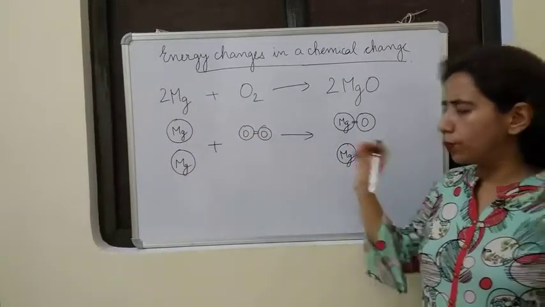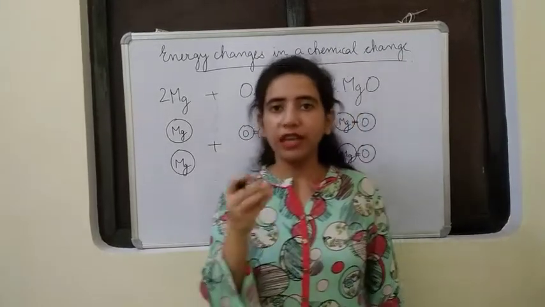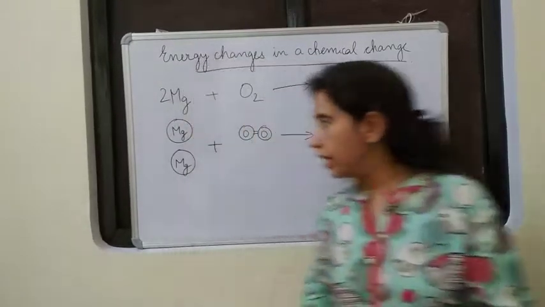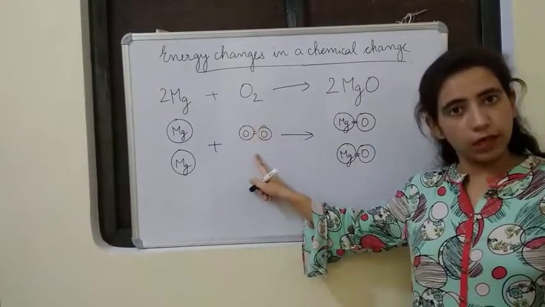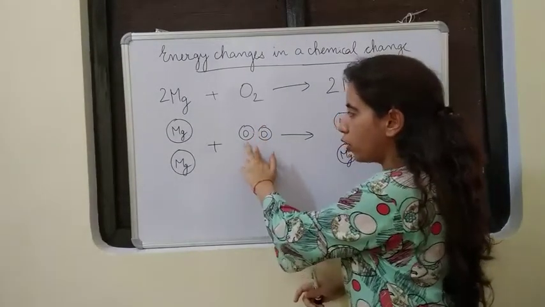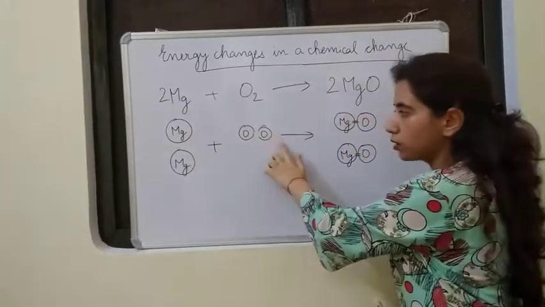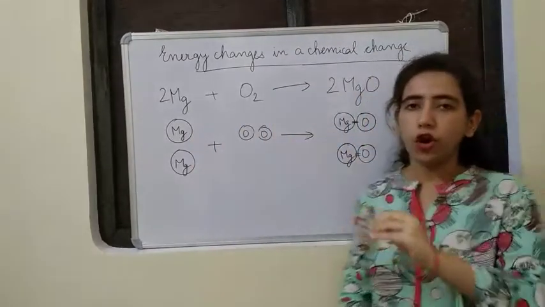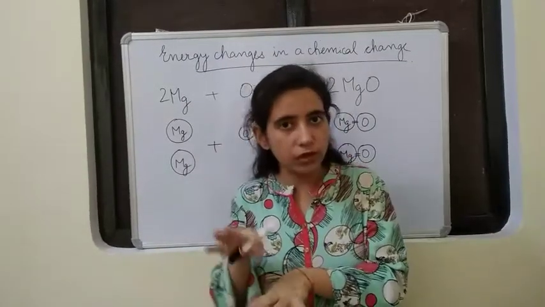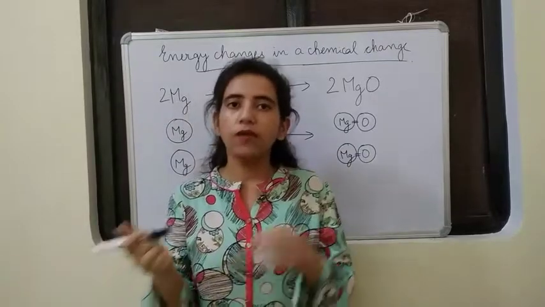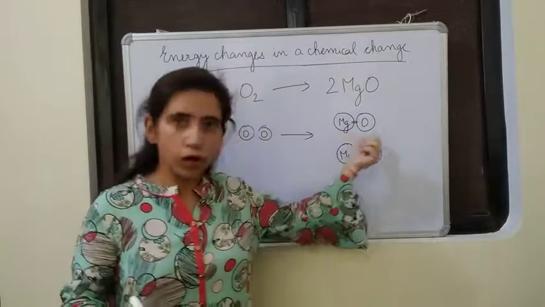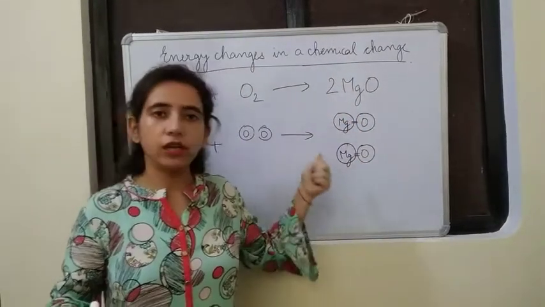I have told you all this to make you understand that during a chemical change, some bonds are broken and new bonds are formed. You see, this bond has to be broken. Yes or no? Then only they will become free. So this bond is broken here, and one oxygen atom is taken by this Mg, one oxygen atom is taken by this Mg. During the breaking of bonds, energy is absorbed, and during the formation of bonds, energy is released. When the bonds are broken, energy is taken in, and in the formation of bonds, energy will be released.